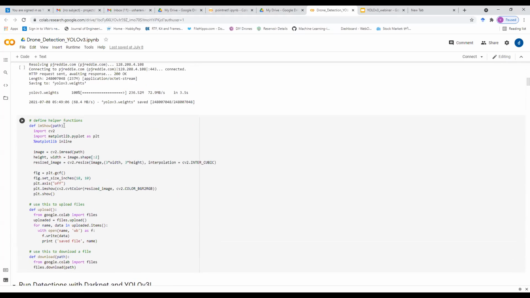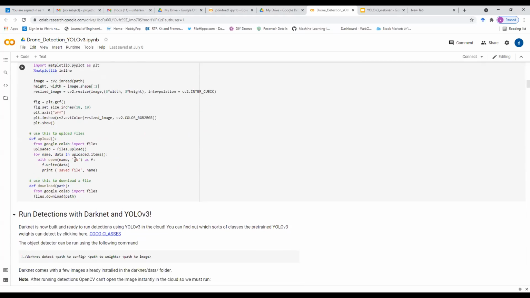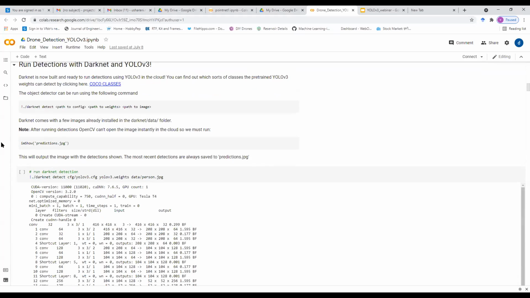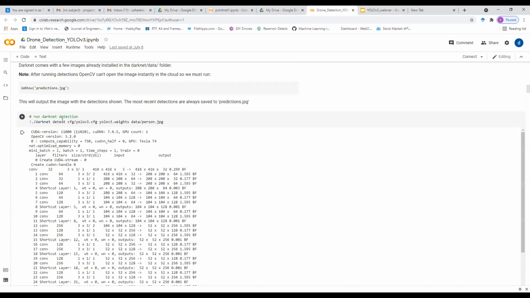And these are some helper functions for plotting and showing our image results. And this will be the command for detection. All these commands are command line arguments. We will not write any procedural code here. First, we'll specify the darknet location, that is the path, and we'll give the command detect. And then these are the configuration file and YOLO v3 weight file. And we have given the image here, person.jpg, to detect.